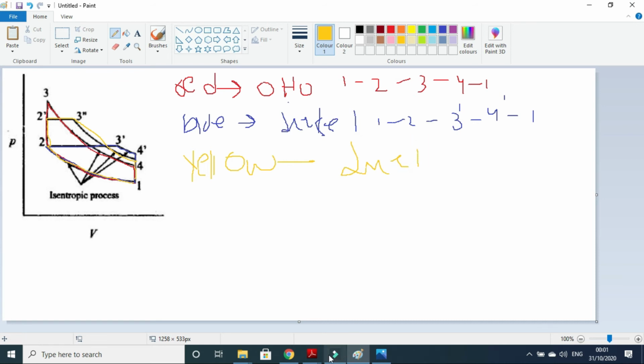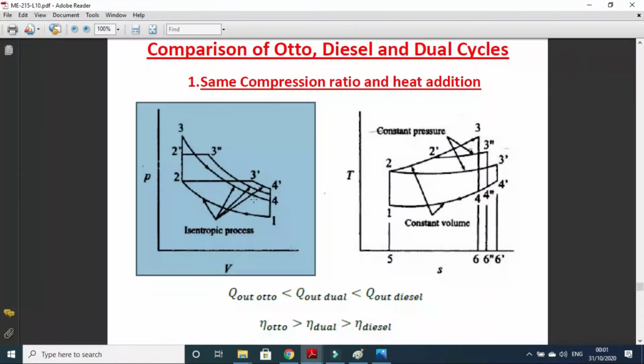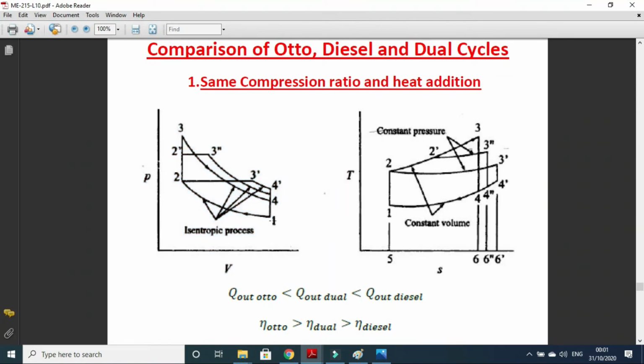So now you can see that in one figure all three cycles are represented, and for all the cycles 1 to 2 is the same, and volumes V1 and V2 are the same. So it means that all three cycles have the same compression ratio.